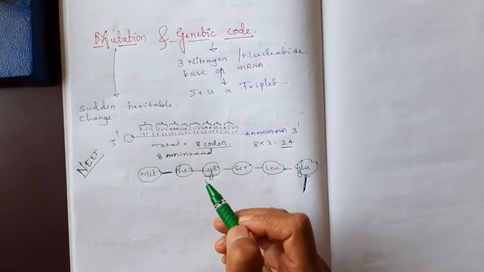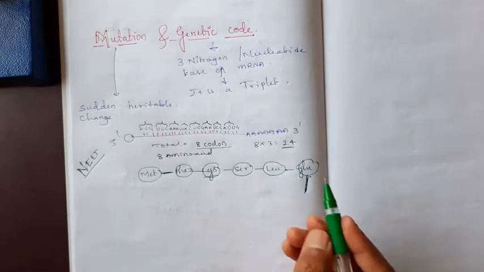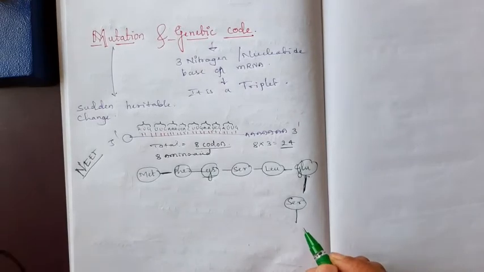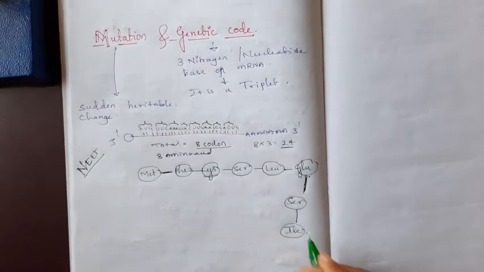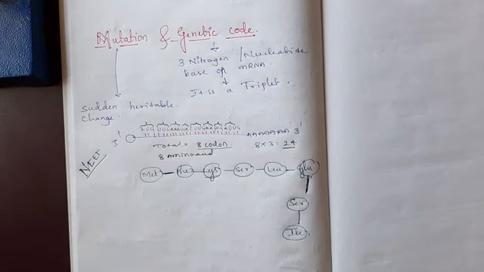UCG codes for serine again. Then the last one, AUU, codes for this. Totally 8 amino acids are coded by the 8 codons.